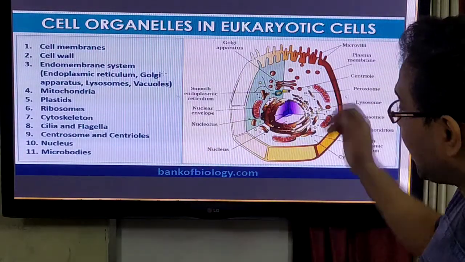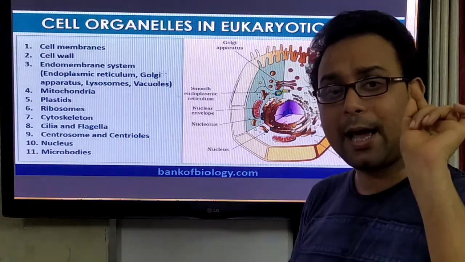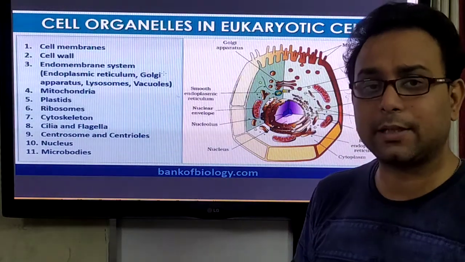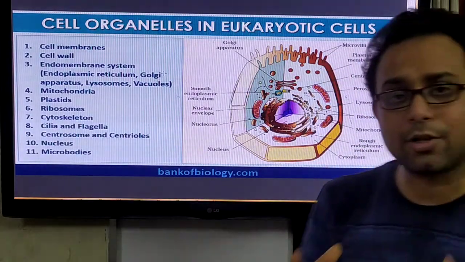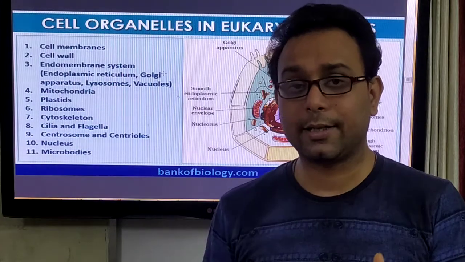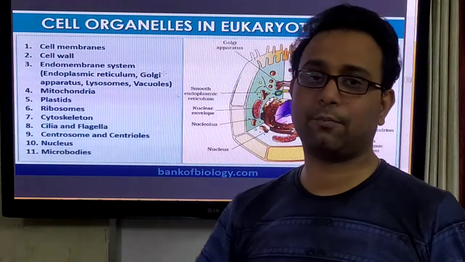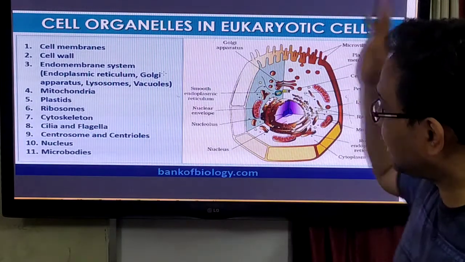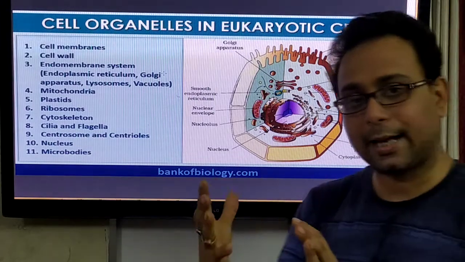Mitochondria and the Golgi apparatus are present in the animal cell. Most importantly, the cell organelle present in the animal cell which is not present in the plant cell is the centriole. The centriole has the function of developing spindle fibers in the cell division process. So these are the eukaryotic cells, plant cell and animal cell.